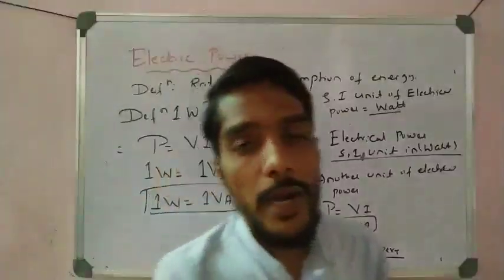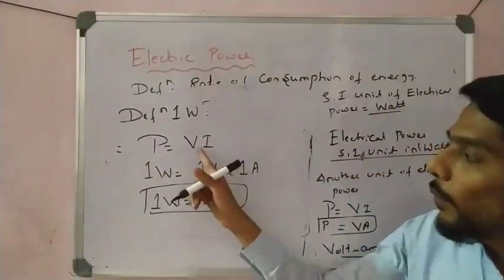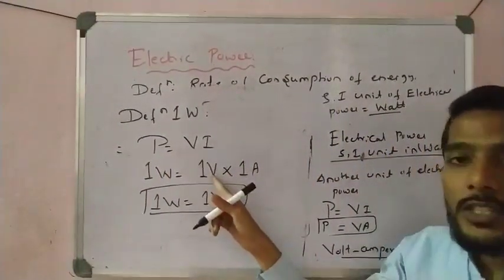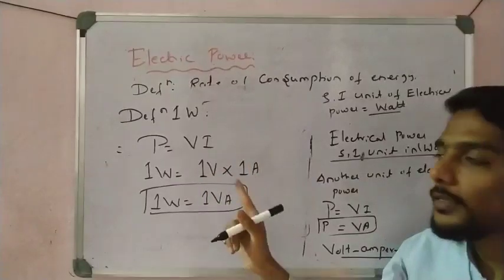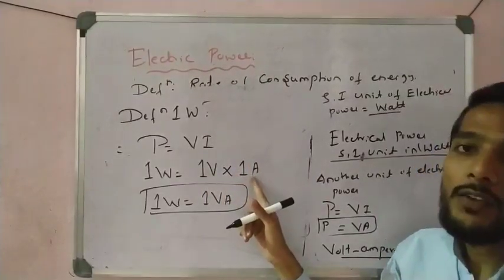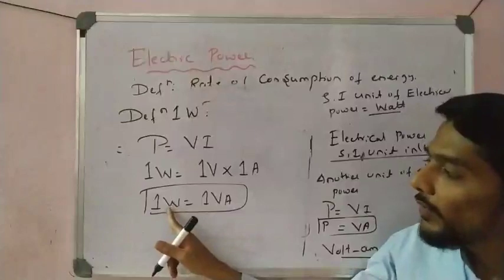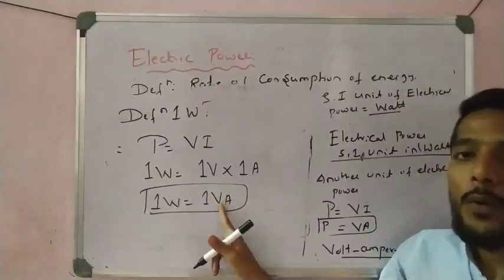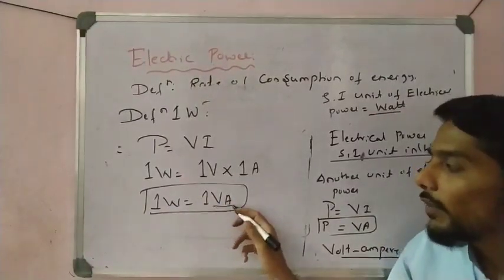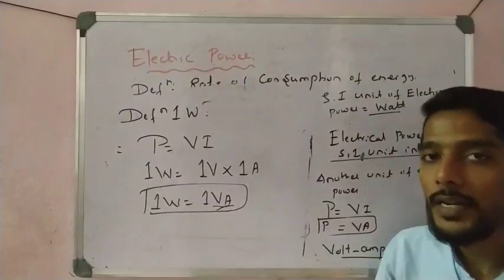What is meant by 1 watt? So 1 watt is nothing but 1 volt of potential difference across two terminals and 1 ampere of current flowing in the conductor. That is, 1 watt is equal to 1 volt ampere. So volt ampere is another unit of electric power.